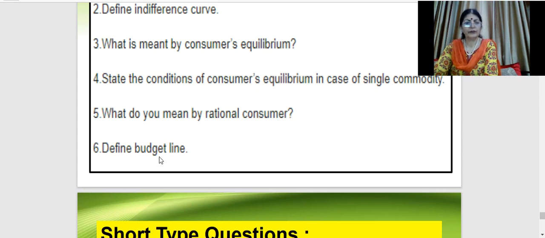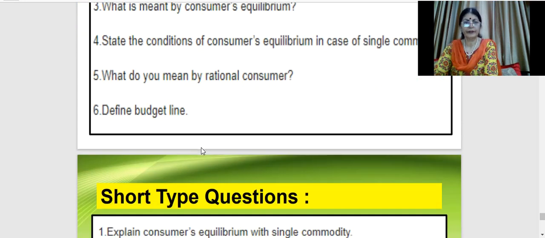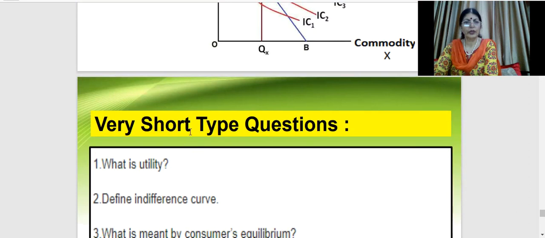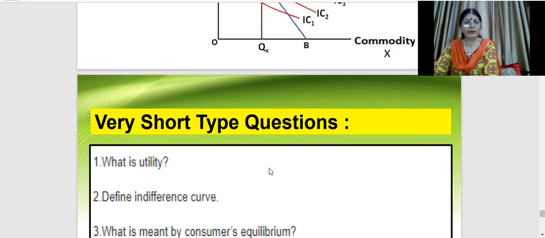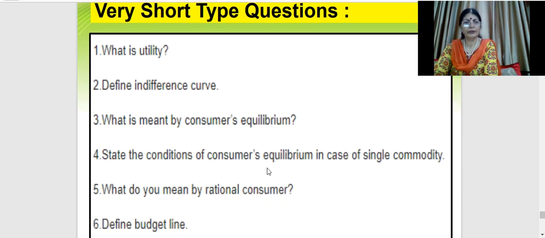Then the last 1 marker question is, define budget line, and you are expected to write the definition of the budget line. It means the total number of goods and services that a person can purchase with his available income. I hope these very short type questions have been noted down carefully by you. They are positively asked in the board exam.